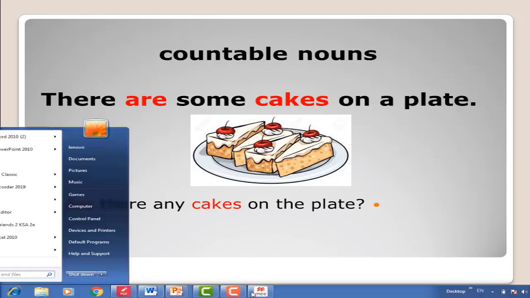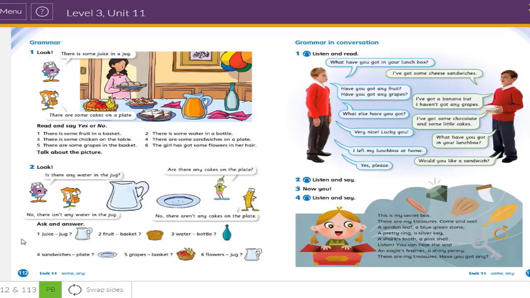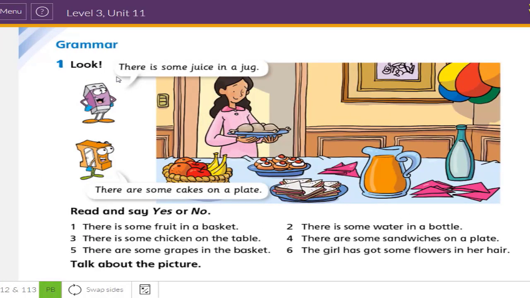Now please open your students' books, page 112. This is grammar. Number 1, look. There is some juice in a jug. Here is the juice in the picture. The second example, there are some cakes on a plate. Here are the cakes. They look delicious.